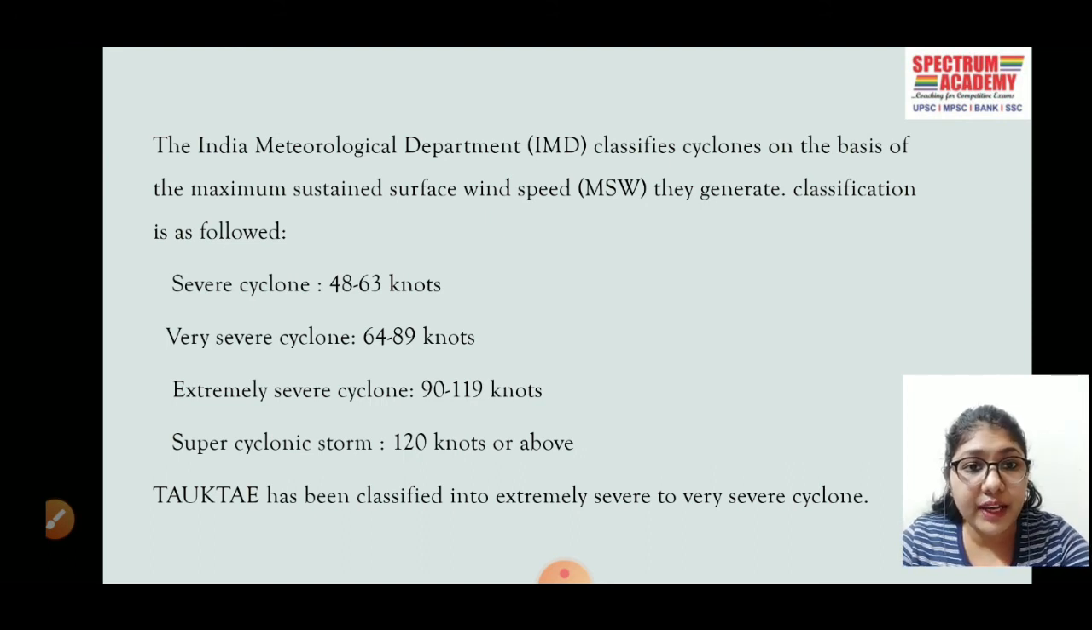Now we can see that Cyclone Tauktae, as it has been classified into extremely severe to very severe cyclone, we can see on the screen the extremely severe cyclone MSW is from 90 to 119 knots, to very severe cyclone, that is 64 to 89 knots. We can just imagine the amount of destruction it can cause to humankind, the destruction of property and life.